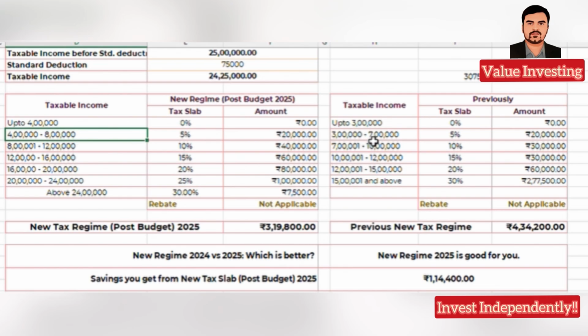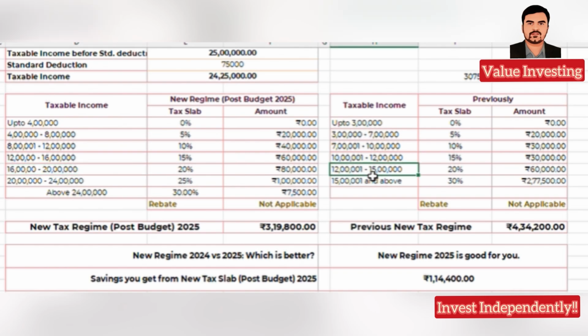It was zero tax till 3 lakh, and here it is now 4 lakh in the new slab. Then 5% was from 3 to 7, now that has increased by 1 lakh, so 4 to 8 lakhs, then 8 to 12 lakhs, 12 to 16 lakhs, 16 to 20 lakhs.